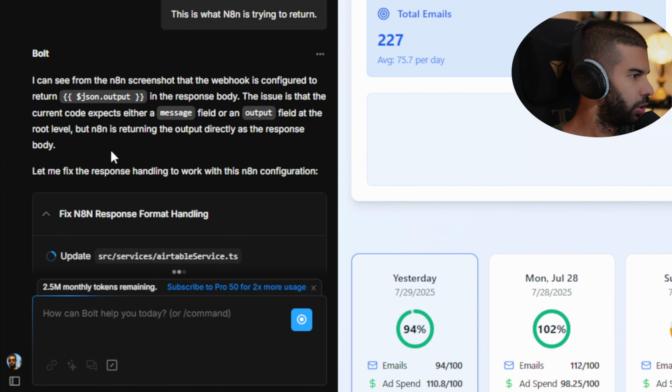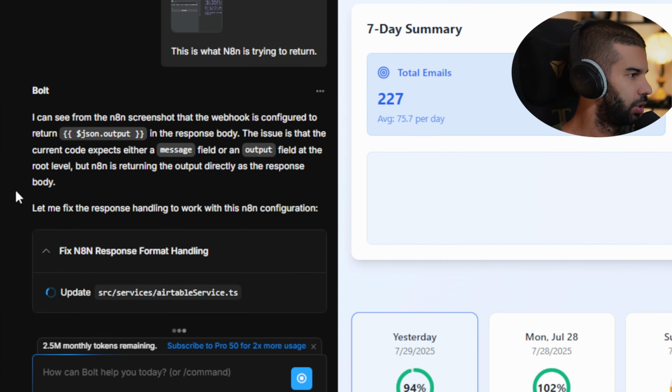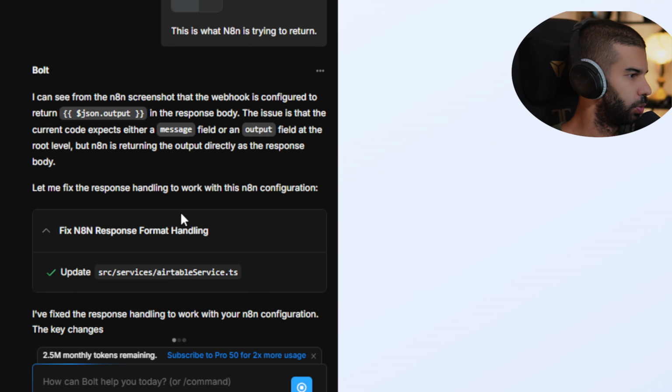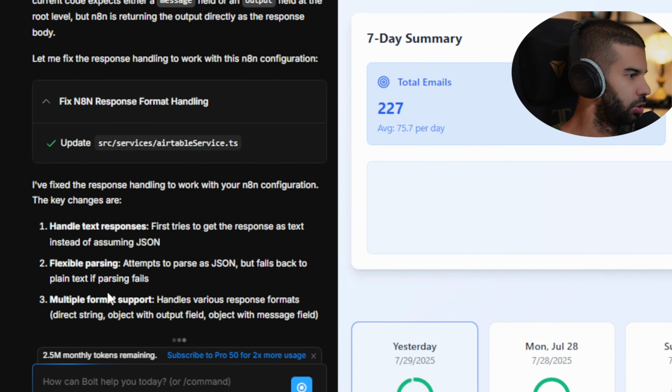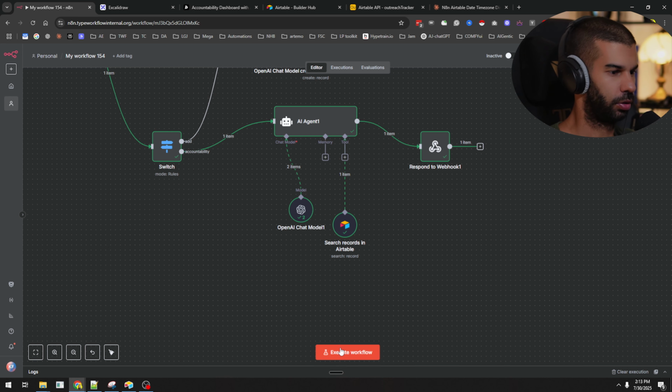The issue is that the current code expects a message or an output field, but N8N is returning the output directly as the response body. Let me fix the response. Okay, I've changed that, so now it should work according to this. So let's put this to the test.